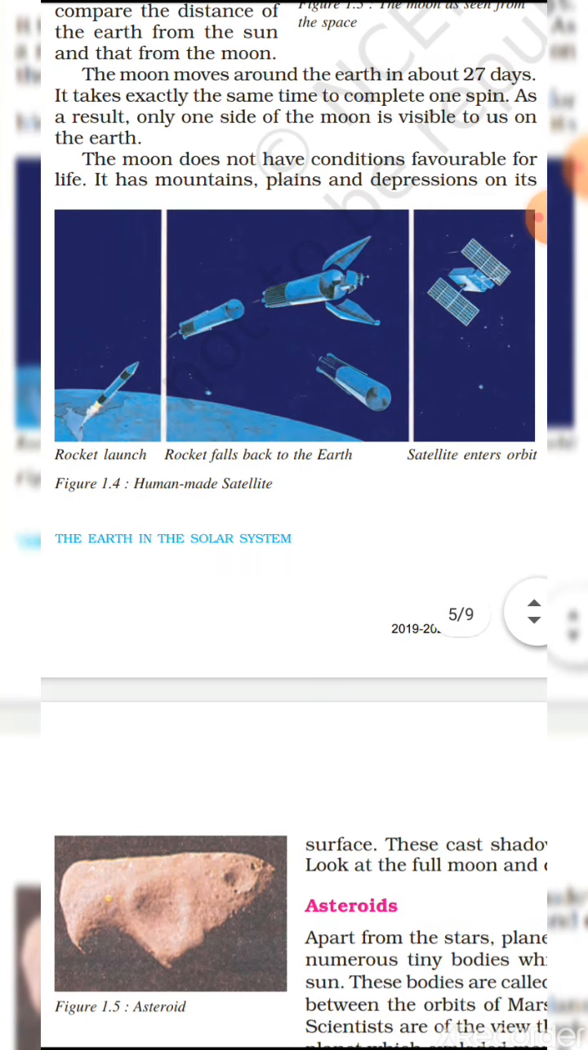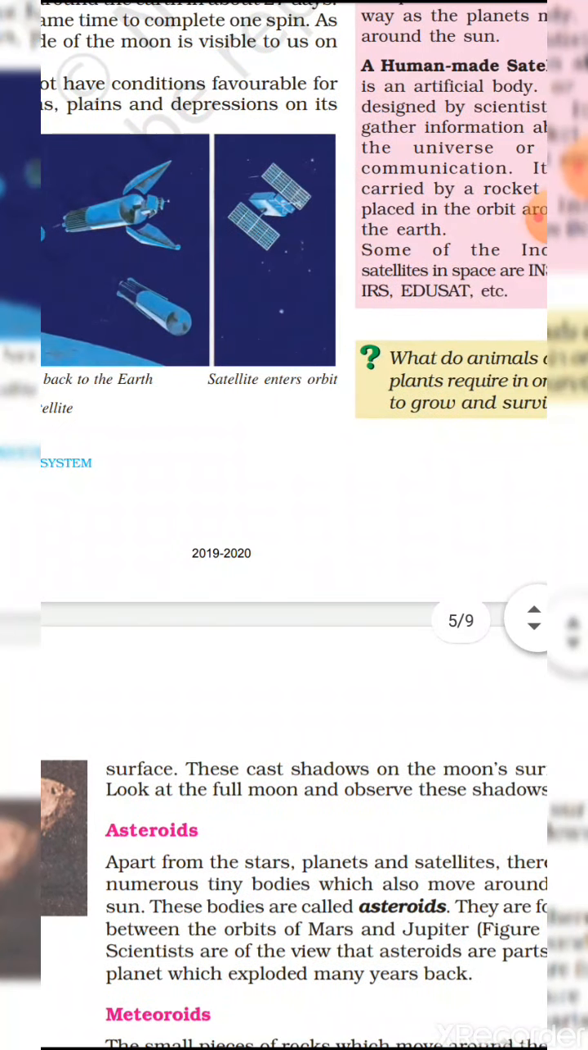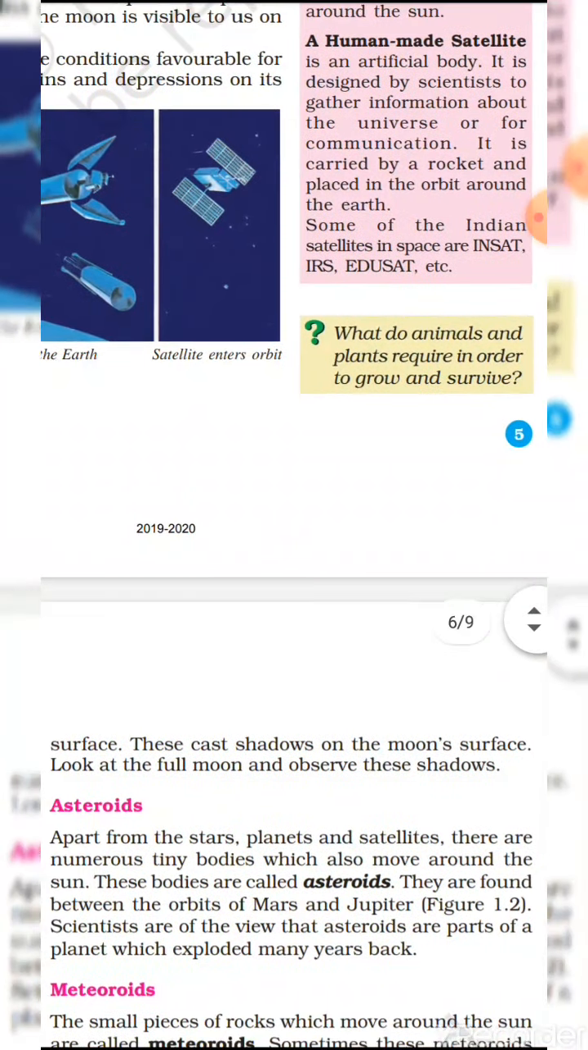The Moon does not have conditions favorable for life. It has mountains, plains and depressions on its surface. These cast shadows on the Moon's surface. Look at the full moon and observe these shadows. Now the next point is asteroids.